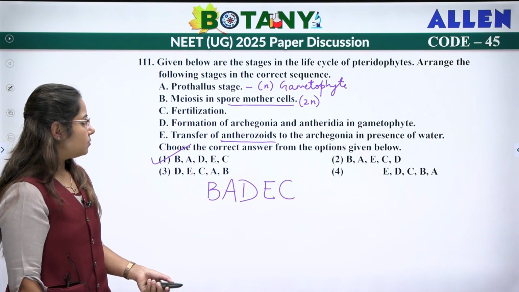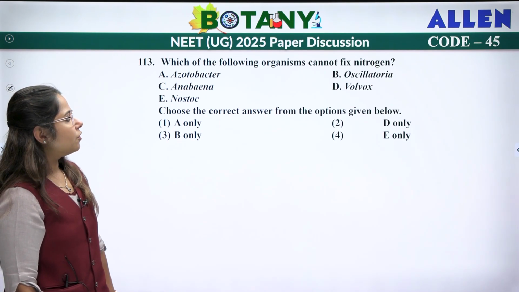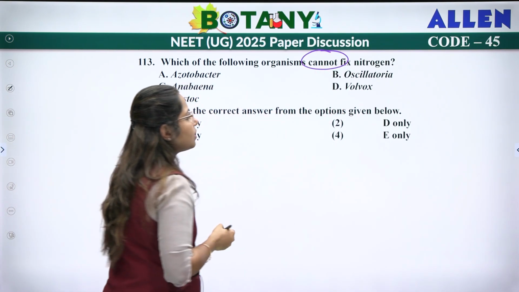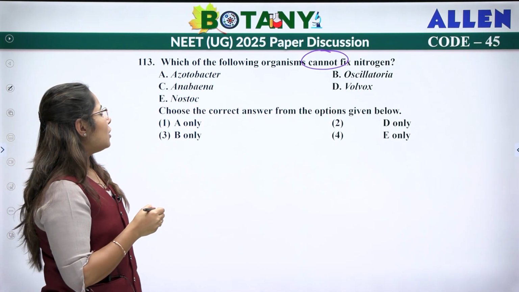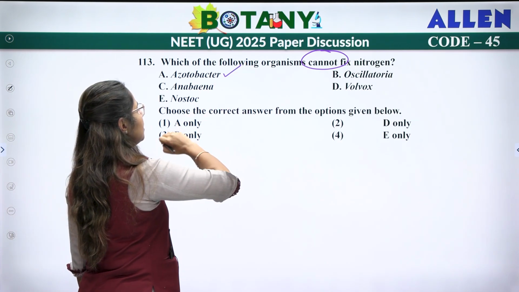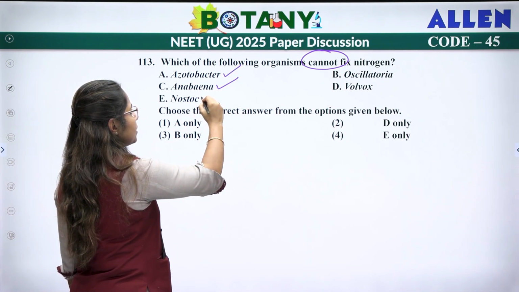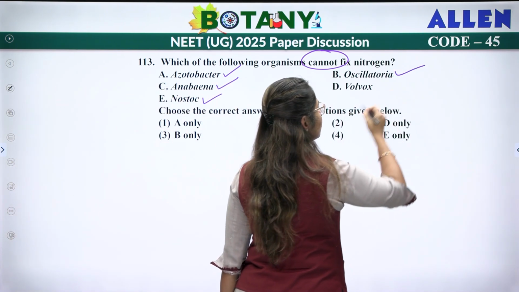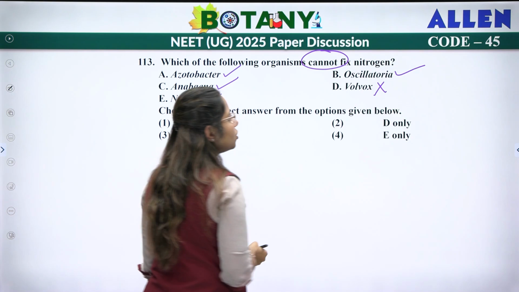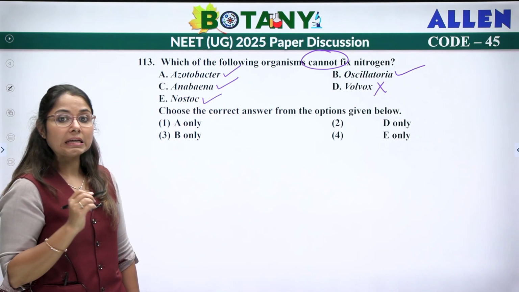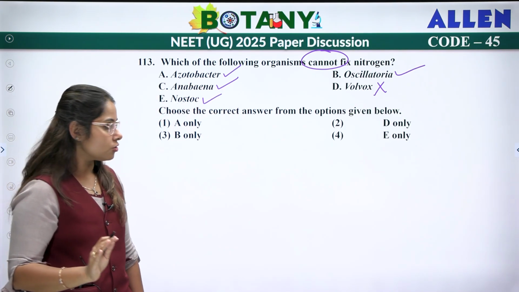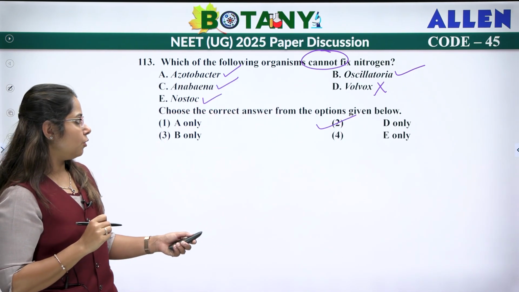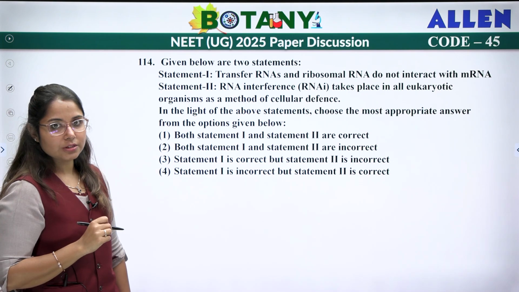Clear? Next. Which of the following cannot fix atmospheric nitrogen? Azotobacter can fix, Anabaena, blue-green algae can fix, Nostoc, again blue-green algae can fix, Oscillatoria, again can fix. Volvox will not fix because Volvox is a green algae. It does not undergo nitrogen fixation. So the answer for this will be D only. Only Volvox will not be fixing.